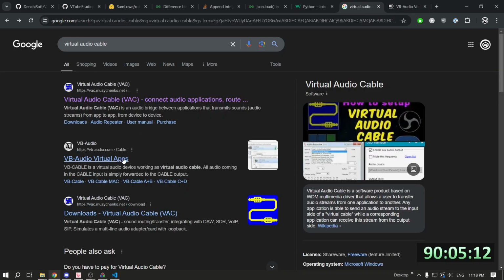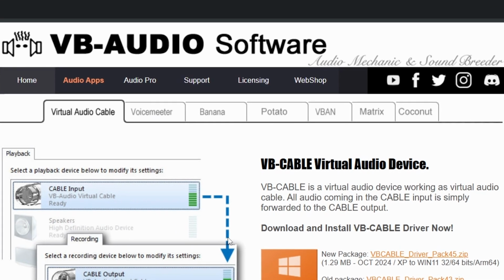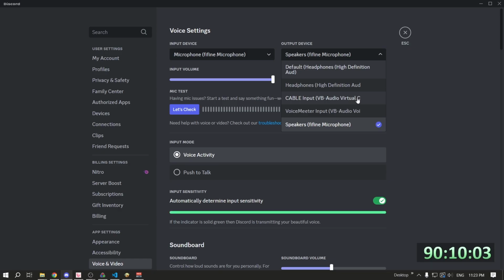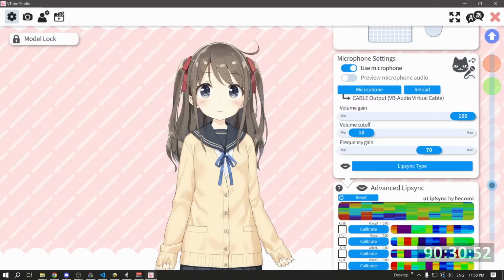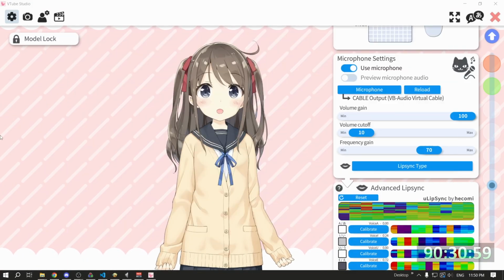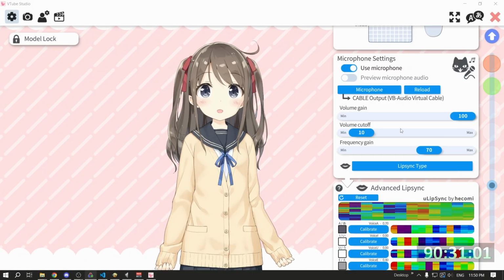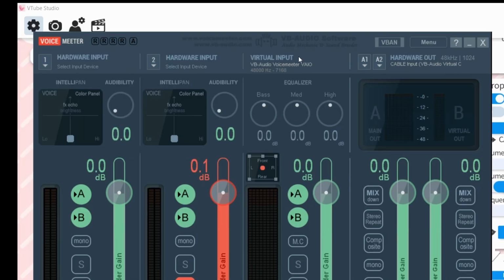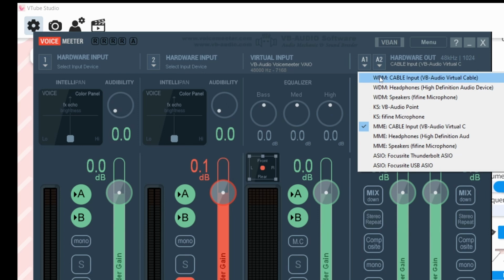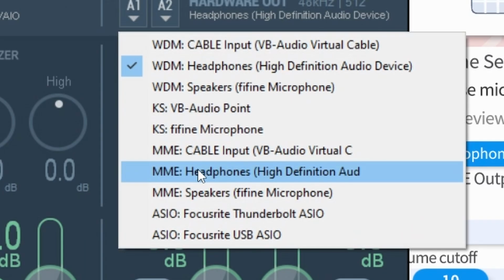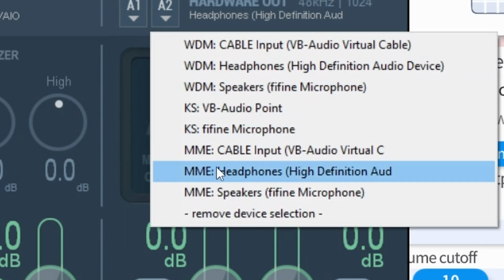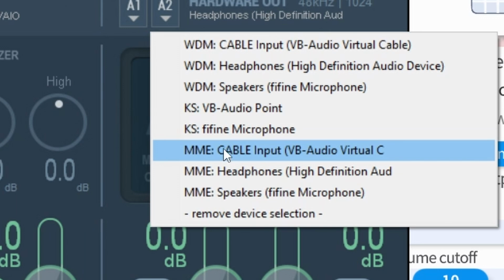This isn't even the right virtual audio cable. This is the one that I'll be using. I'm gonna output you to the cable. Okay, it's working. We just need to refresh VTube Studio. And now it's working. We'll disable you. We'll just use this VB input. We'll output to both my headphones. You can't hear me with that. This one and this one.